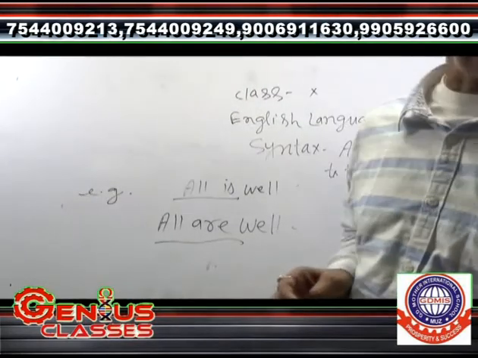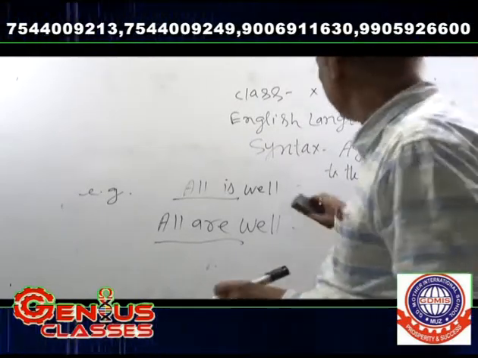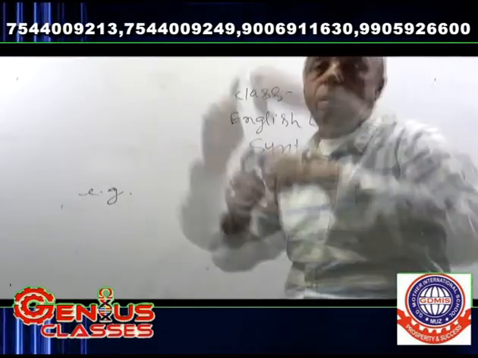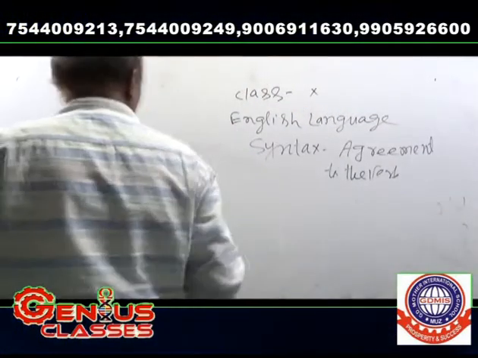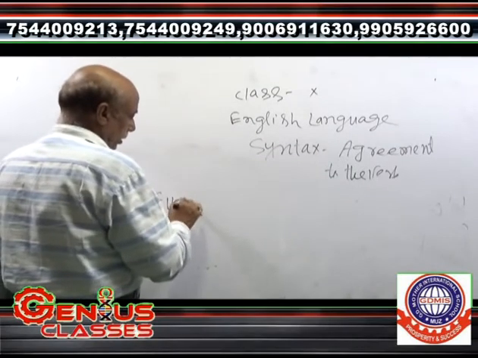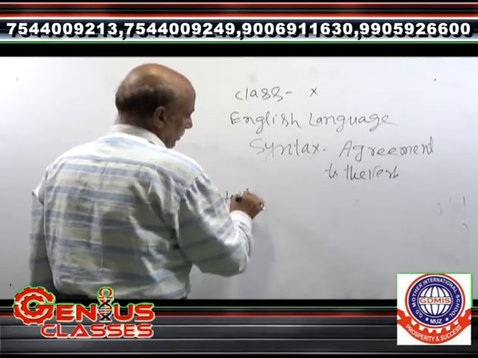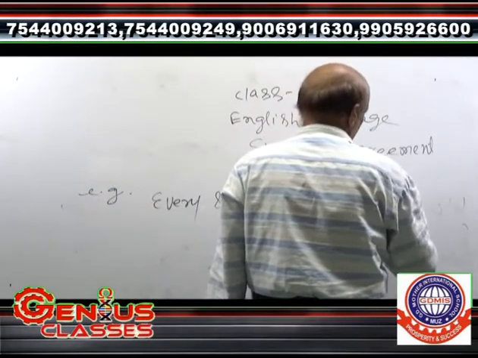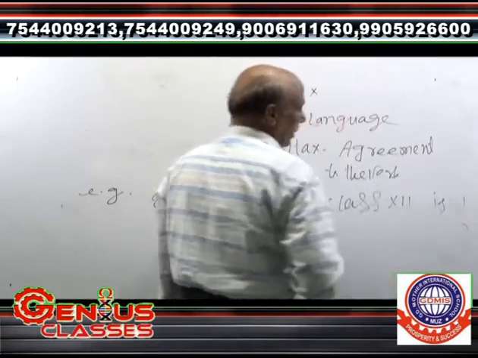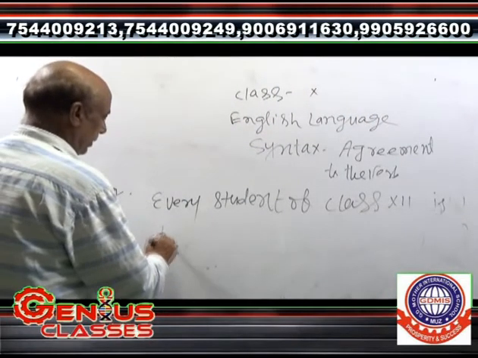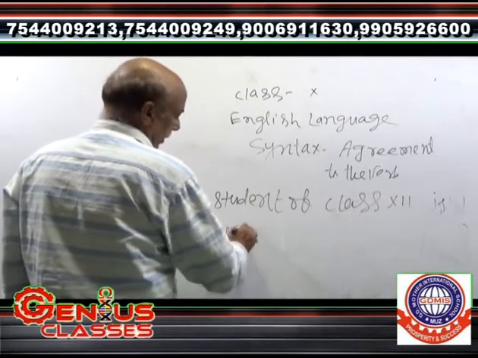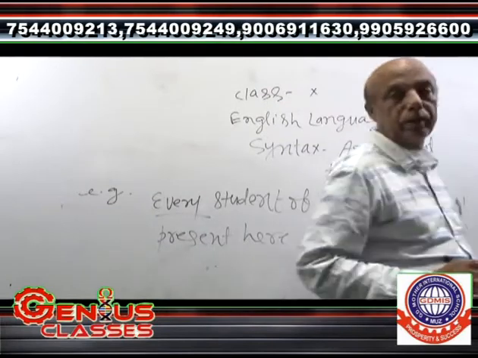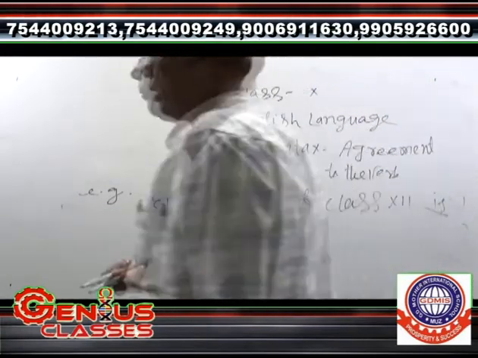Next, each and every always follow the singular verb. As for example, every student of class 12 is present here. Here, "every" has been taken like "each." Thereafter, each of them has come to meet me.